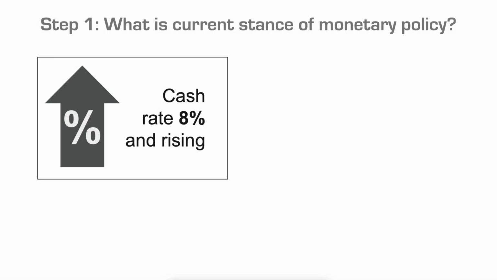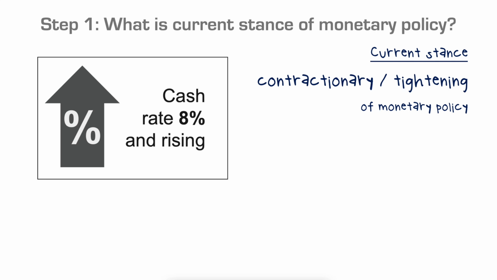So step 1 is to use the economic information present to determine the current stance of monetary policy. And from this, we'll start to make some inferences to determine how the economy is functioning. The first data set tells you that the cash rate is 8% and rising. So the current stance of monetary policy, we're seeing a contractionary tightening of monetary policy.